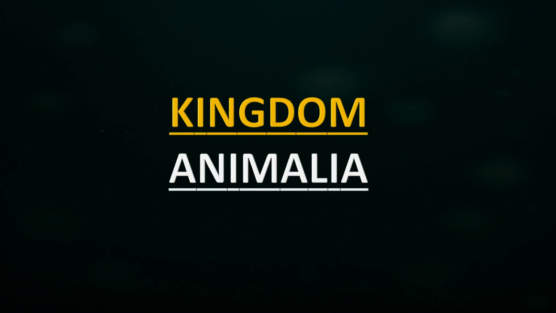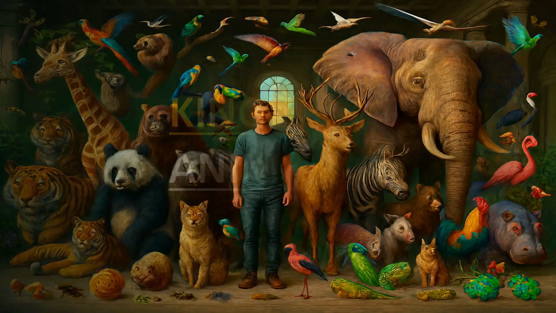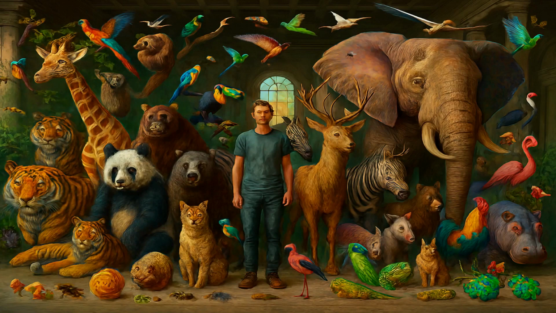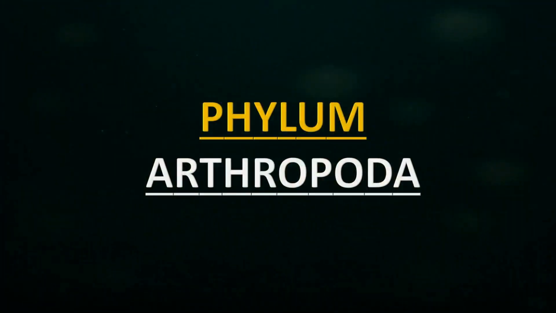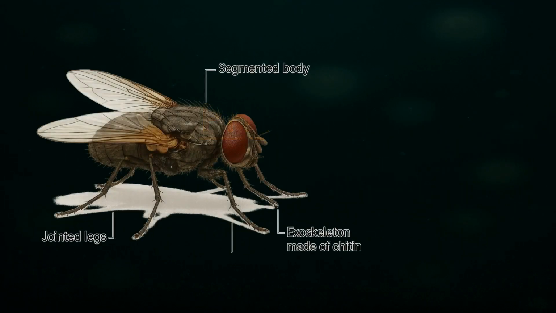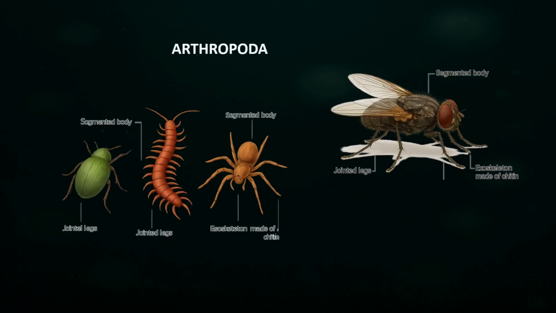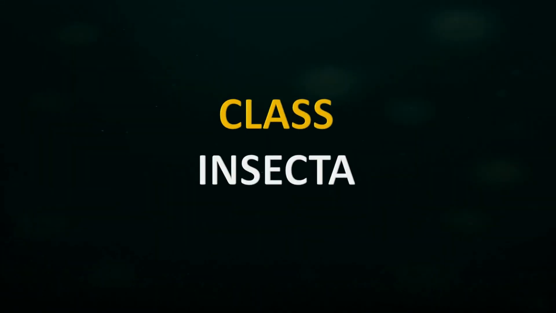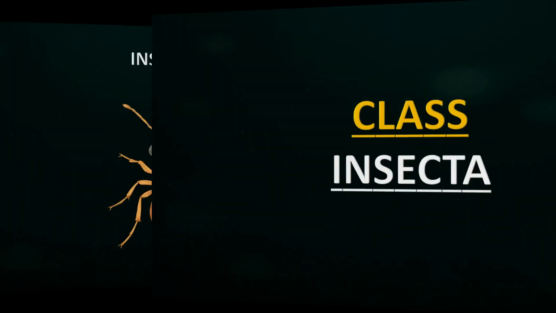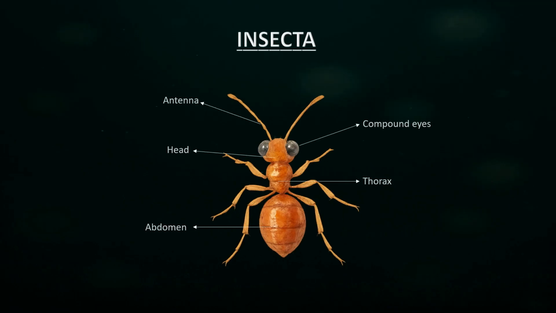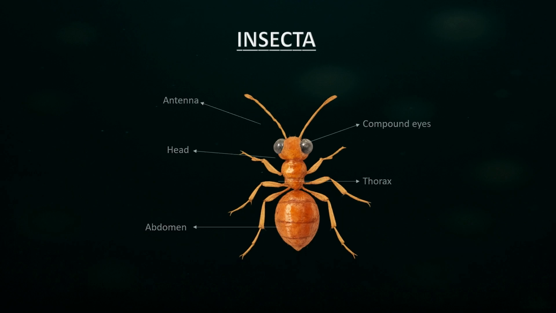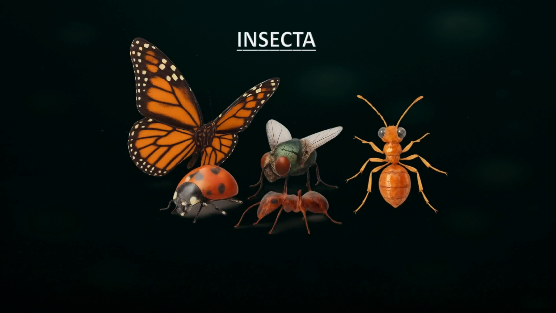That means it is an animal, a multicellular eukaryotic organism that depends on consuming food for energy. Next, we go one step down to the phylum Arthropoda. Houseflies are arthropods because they have a segmented body, a tough exoskeleton made of chitin, and jointed legs. Within arthropods, they belong to the class Insecta. Insects have three main body parts: head, thorax, and abdomen, along with compound eyes and a pair of antennae. The housefly is a perfect example.